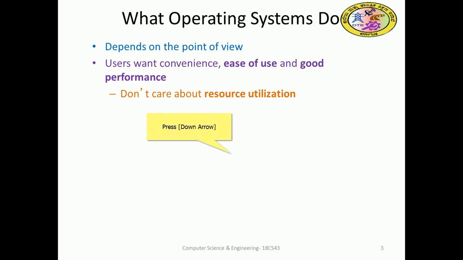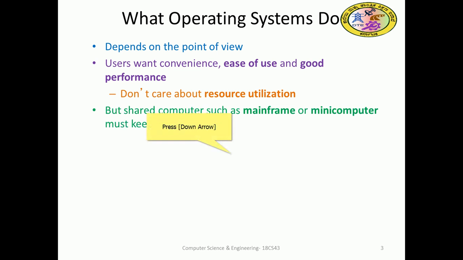It does not care about resource utilization. A resource may be the CPU, memory, or various other IO devices, so utilization may not matter here. But shared computers such as mainframes and minicomputers must keep all users happy.